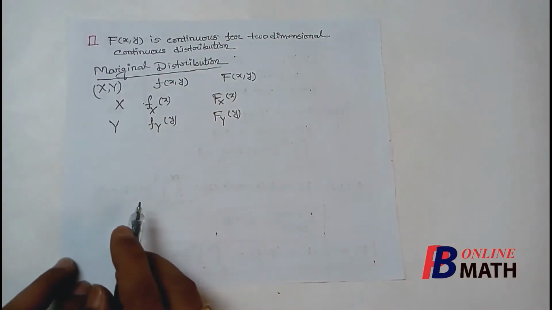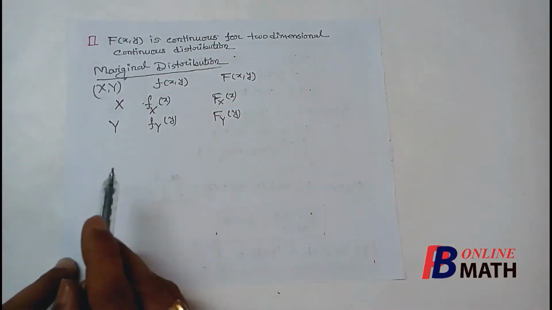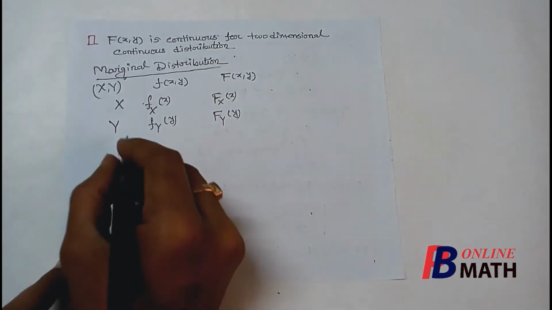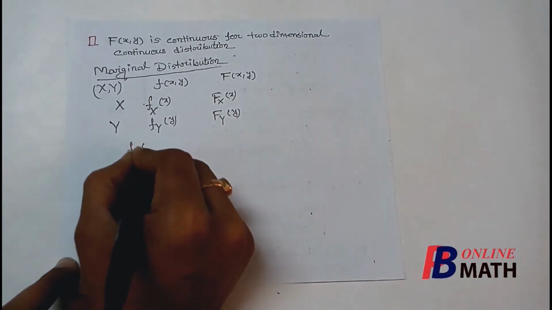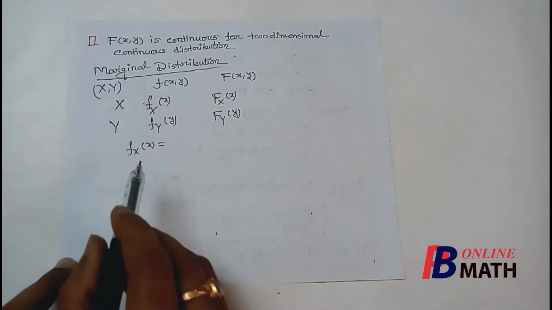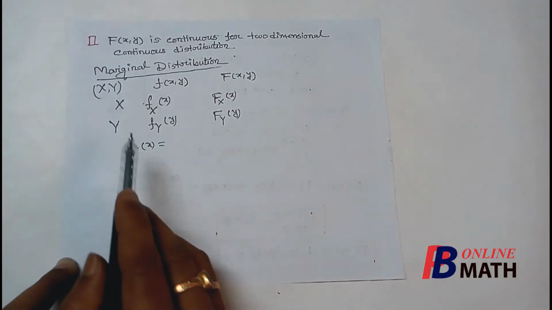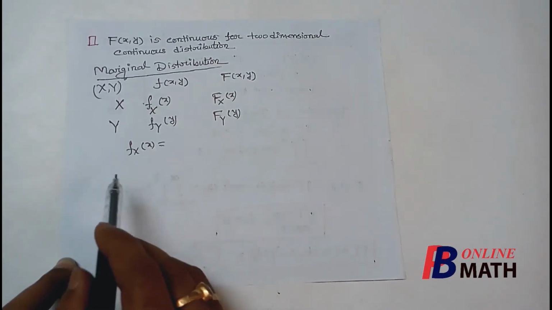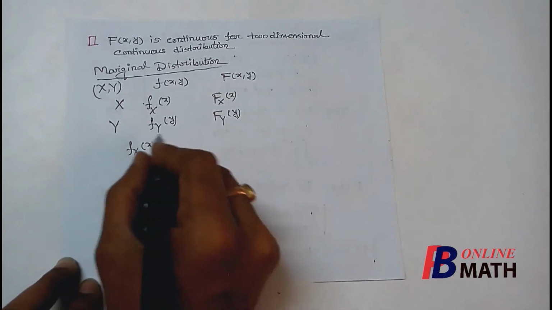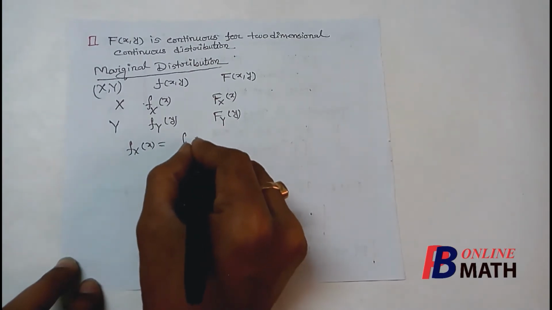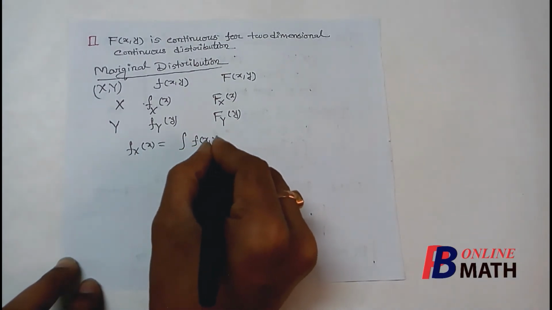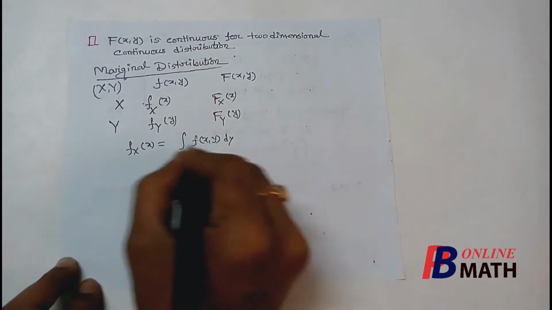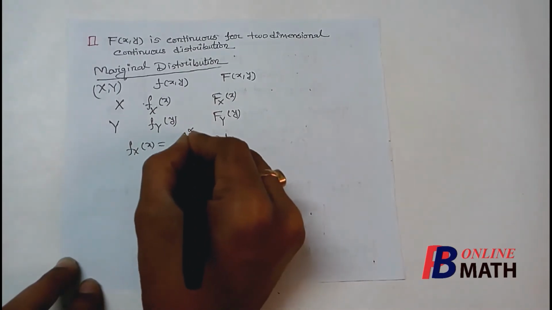Now in the discrete case, we have already discussed marginal distribution. If we want to calculate fX(x), the marginal PDF of the random variable x, we have to consider all the possible values of y. So this is nothing but integration of the joint PDF with respect to y from minus infinity to plus infinity.